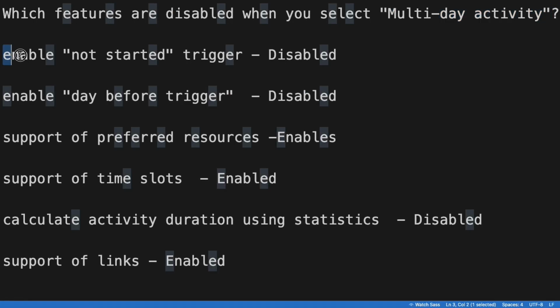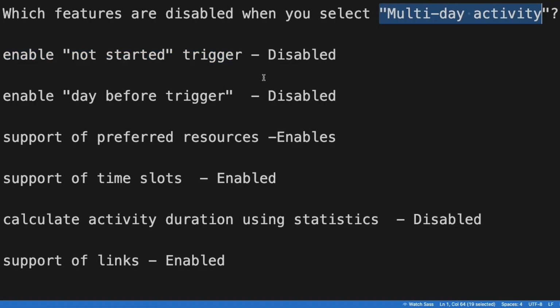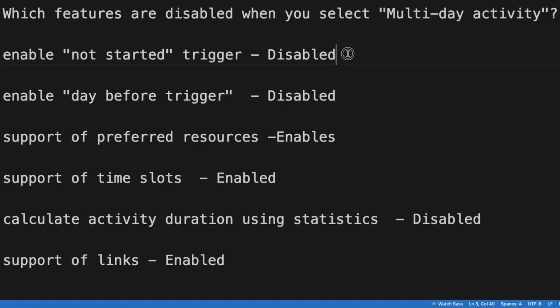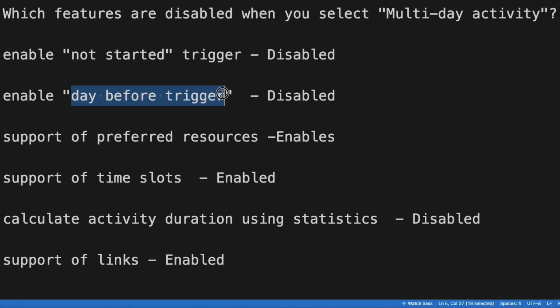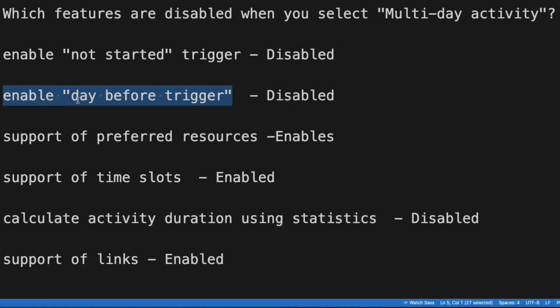So the first option is not started trigger. So this activity is multi-day activity. So obviously not started trigger is of no use, so it will be disabled. Second option is day before trigger. It will also be disabled because it's a multi-day activity. So no need to have a day before trigger. So these two options will be disabled.